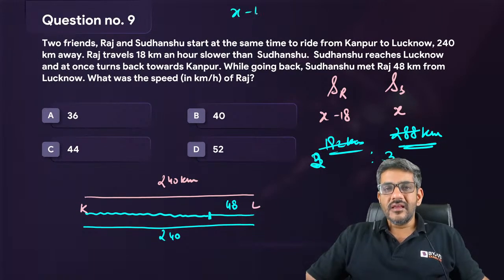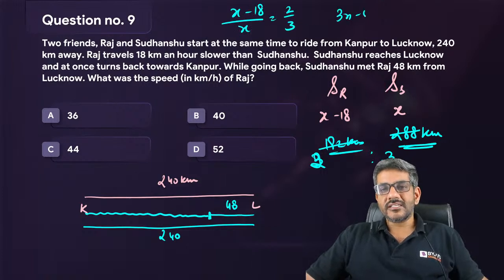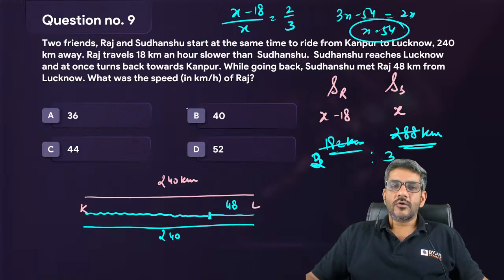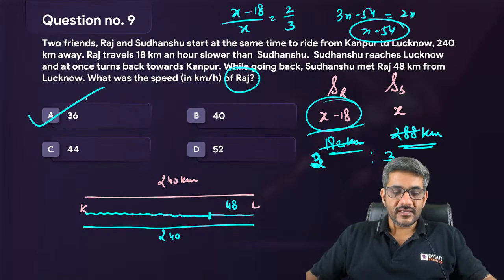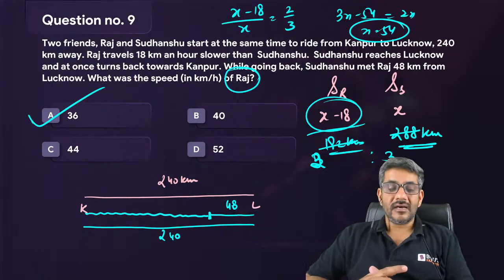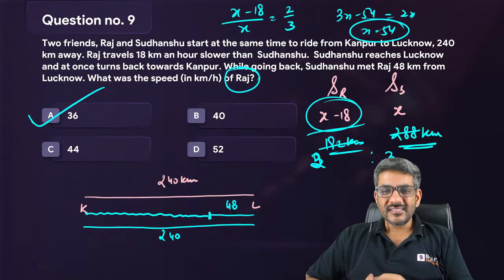So basically x minus 18 by x are in a ratio of 2:3. So 3x minus 54 is equal to 2x. x comes to 54. Question is, what is the speed of Raj? Speed of Raj is 54 minus 18, 36 kilometers per hour. That is the right answer for this question. Isn't it easy to do?